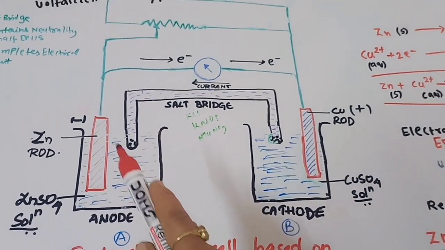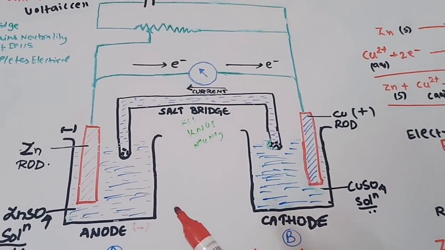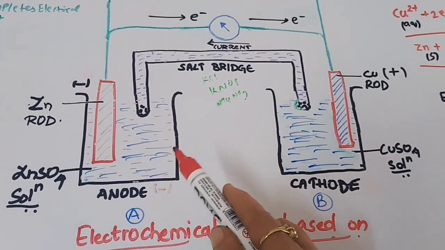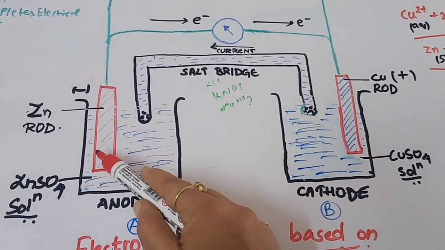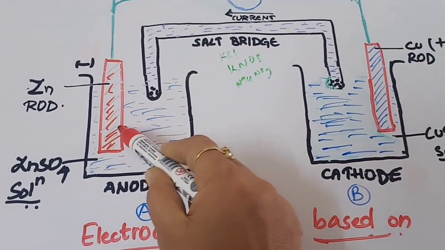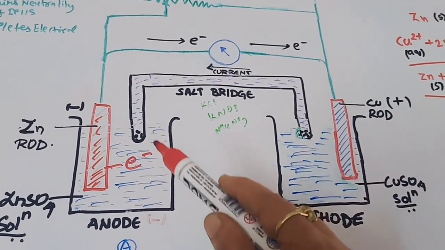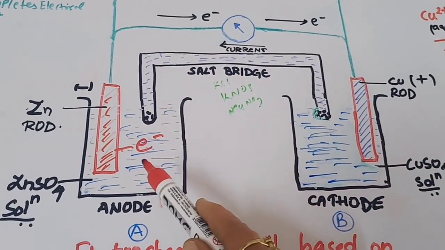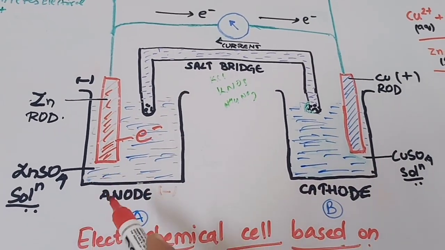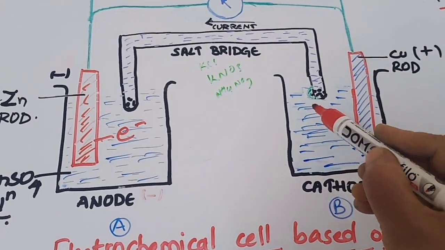As the circuit starts, as we connect them with the help of the voltmeter, what happens here is that the zinc metal has a tendency to move into the solution as its ion, so it will lose electrons, and these electrons will be accepted by the copper. It means oxidation takes place on the zinc. Zinc will lose 2 electrons.